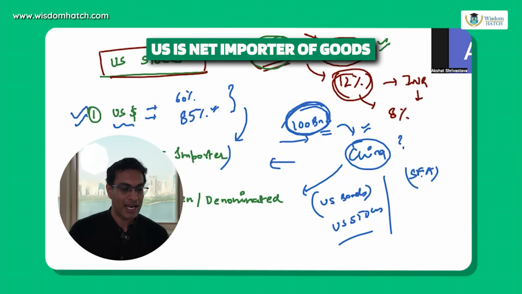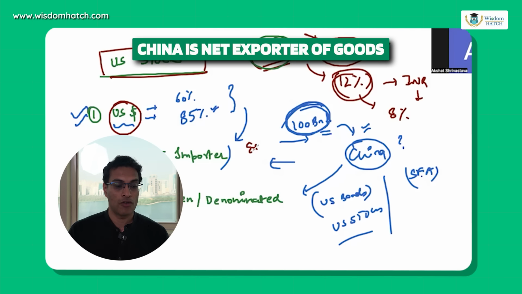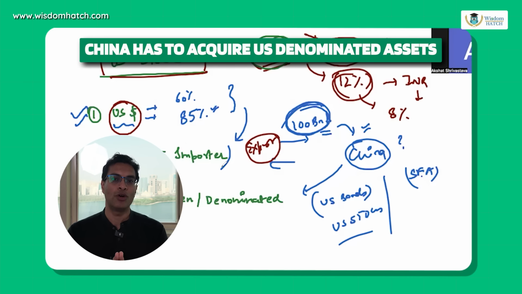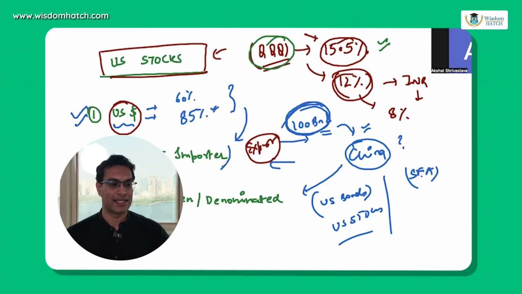The larger point, macroeconomically, is that the US is a net importer of goods and China is a net exporter of goods. So the condition that emerges due to this trade deficit is that China has to go and acquire US-denominated assets. And the only reason they will acquire US-denominated assets like US bonds or US stocks is because Chinese investors feel that US assets are going to go up in value.